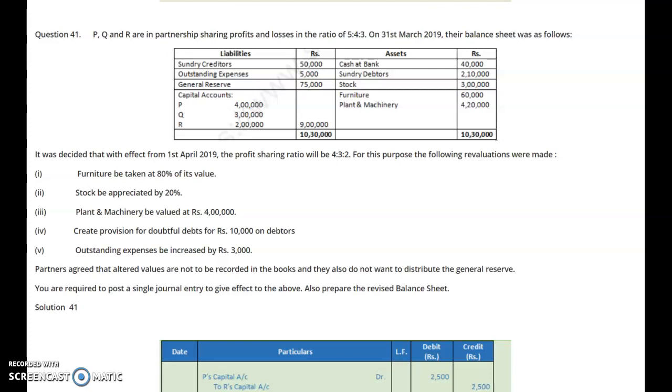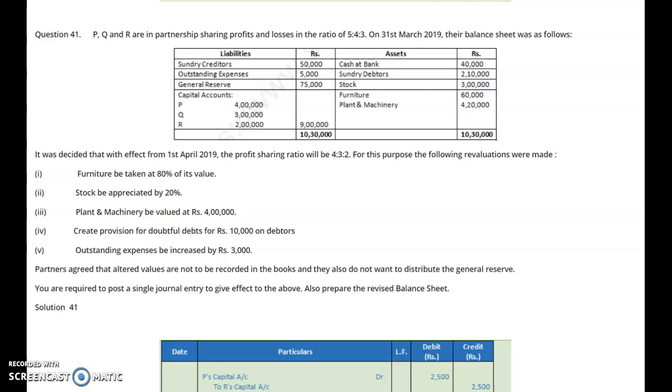Now, depending upon the situation and the condition given in the question, we have to follow the solution. Once again, understand this. Partners agreed that altered values are not to be recorded in the books, and they also do not want to distribute the general reserve. So automatically, neither do they want to show the result of revaluation profit or loss to the old partners in the old ratio, nor do they want to distribute the general reserve.